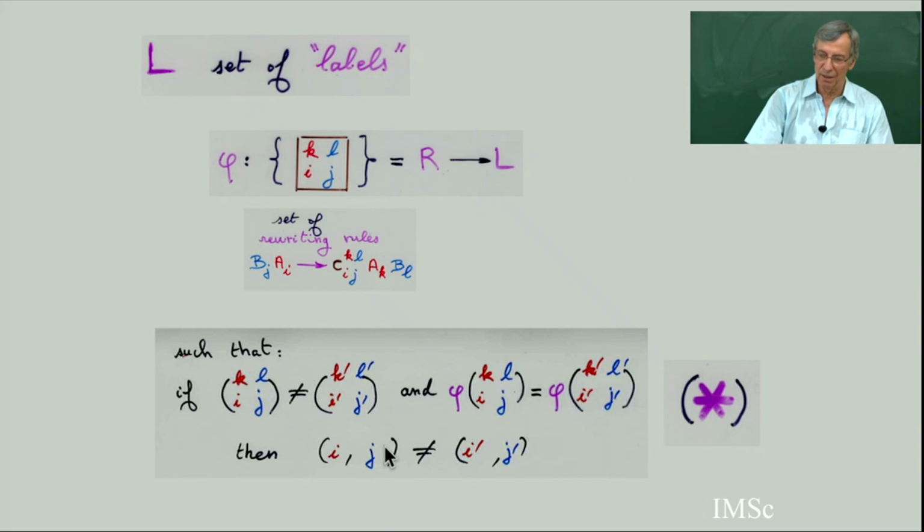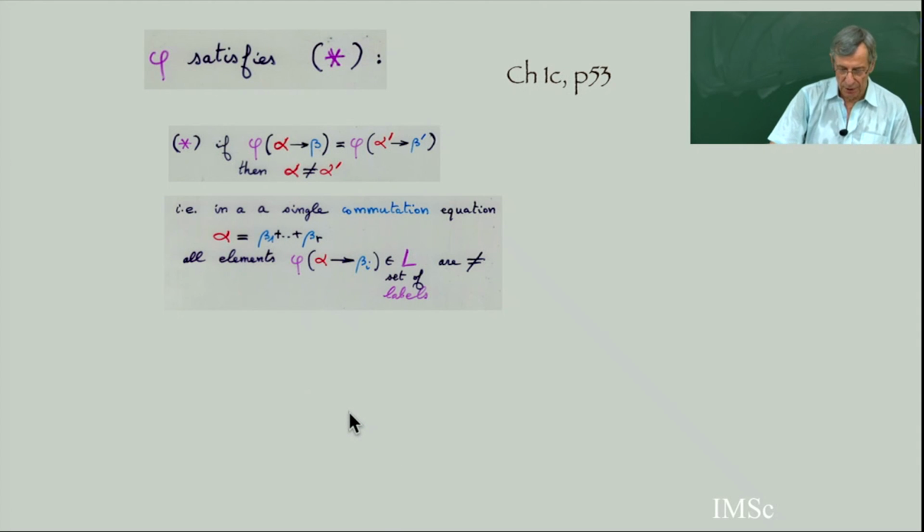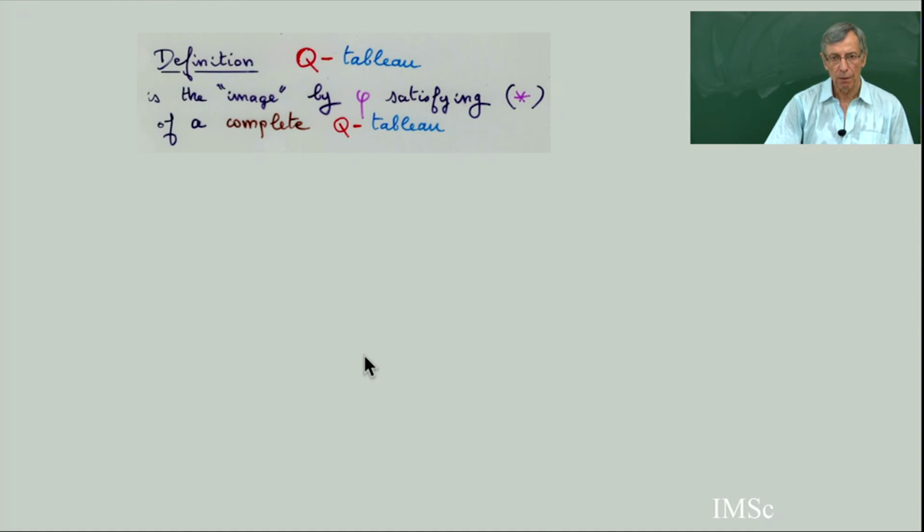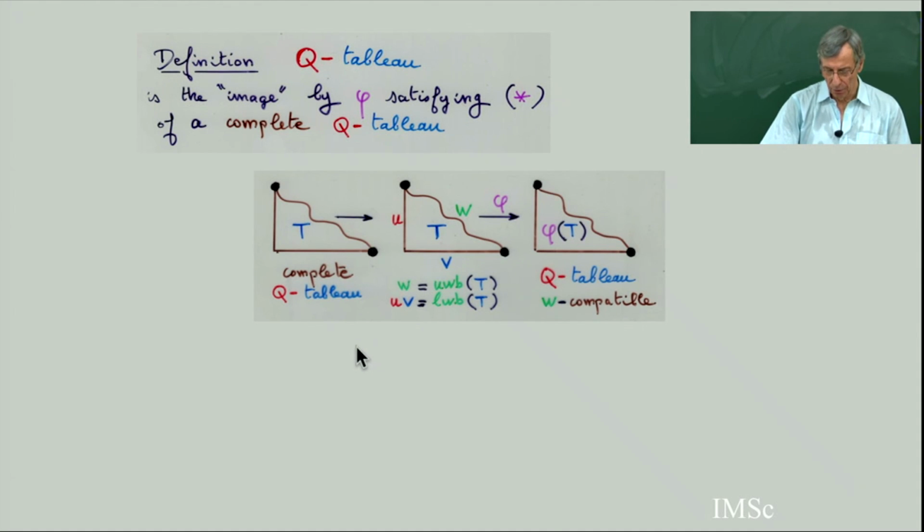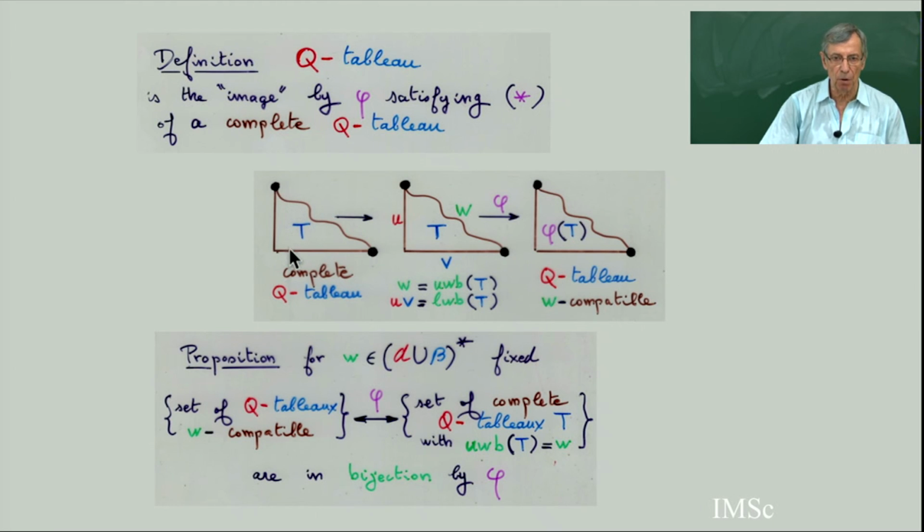As soon as you do this, there is a bijection between complete Q tableau and Q tableau. There is a slight difference in the bijection. If you have a complete Q tableau, then as soon as you define it, there is an upper border W and a lower border UV, and the Q tableau is the image of the complete one by the map phi. So maybe you lose the word W. So I must define a Q tableau which is W compatible. It means that the Q tableau comes from the image by phi of a complete Q tableau with border W.